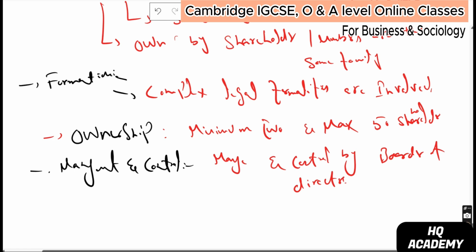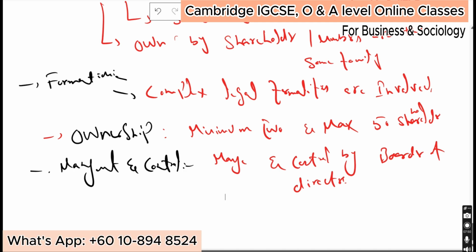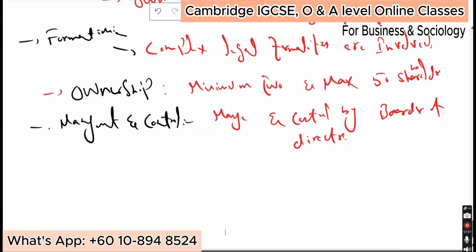And these people decide who will be the CEO of the company. So that means the overall control of the firm is with the board of directors. Let me tell you the next thing, that is the legal status.